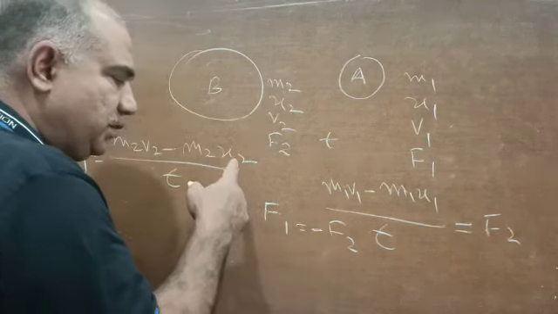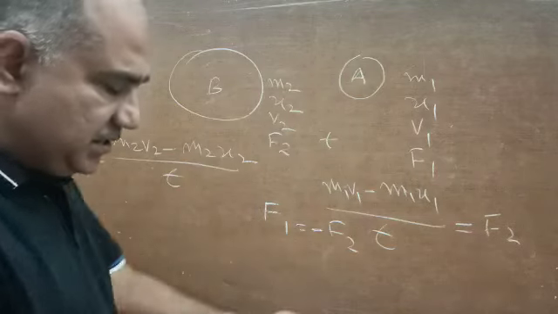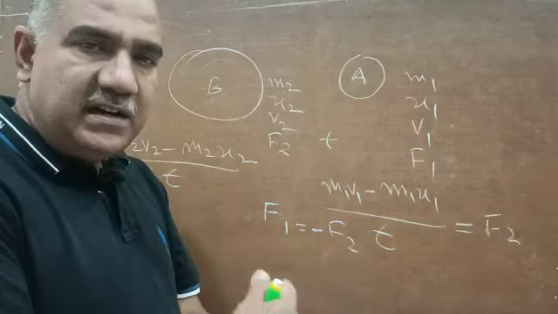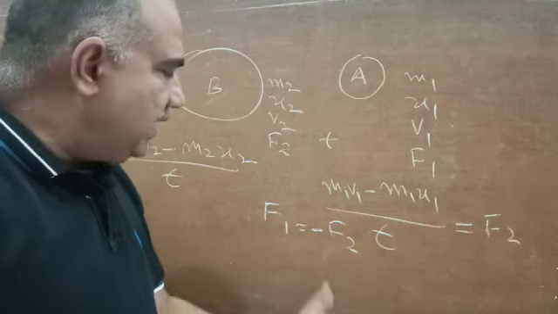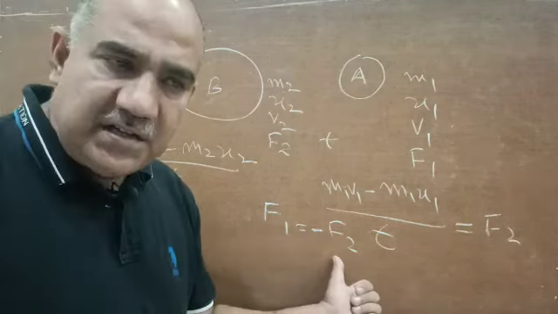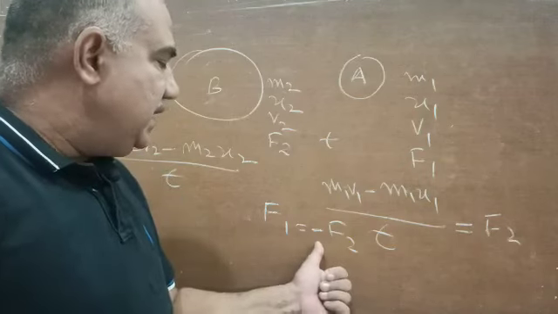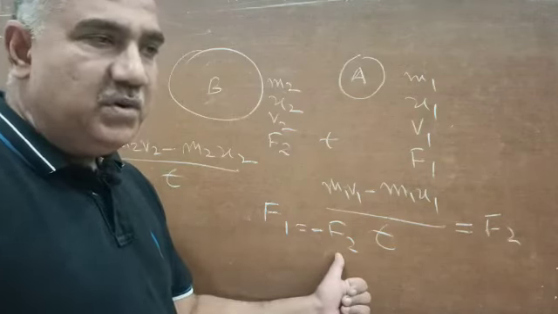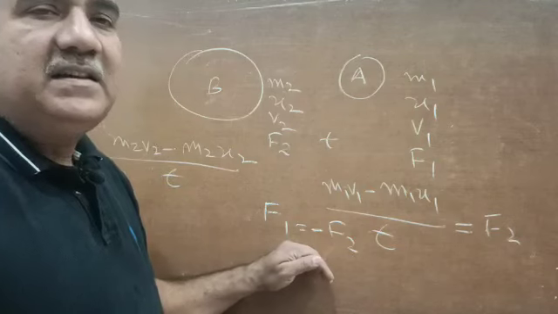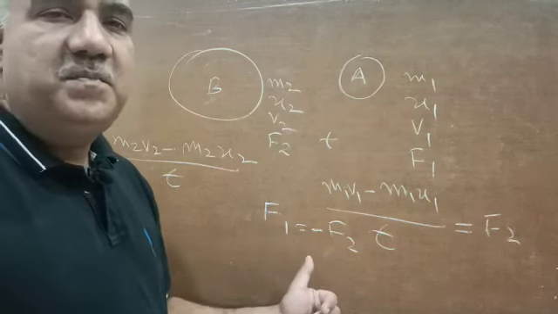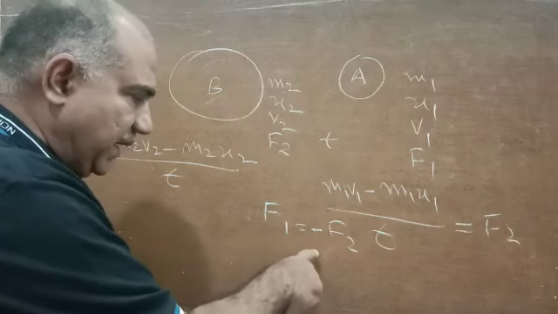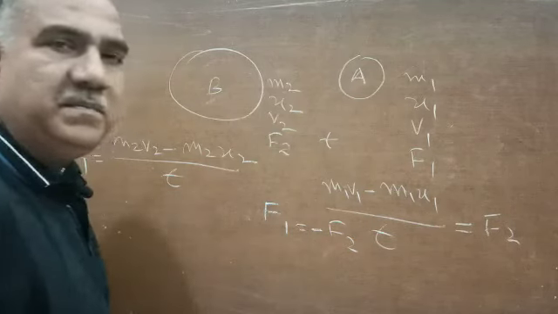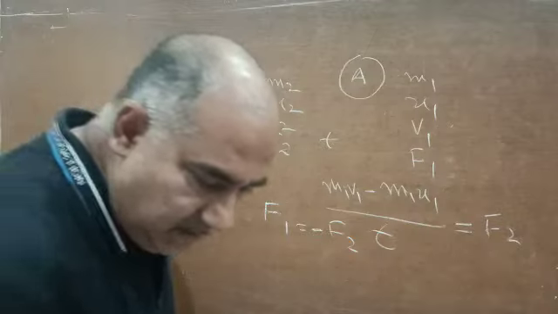This I could put with F1 also, because the bodies are colliding with each other, and let us say it is a head-on collision, so their directions are opposite. So action and reaction has to be in opposite direction. So let us say F1 is equal to minus F2, and it is precisely this. The third law has played a role. This is because of the third law. We could write so because of the third law, and by writing this we will be able to derive this formula, the one we are going to derive.